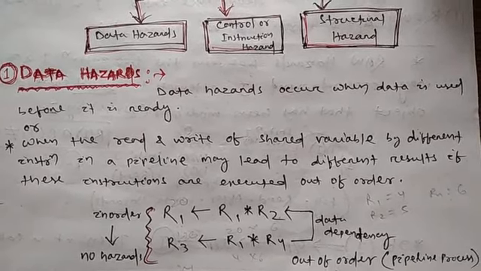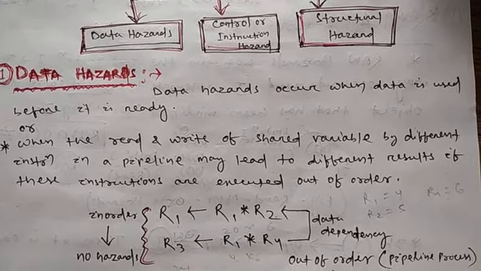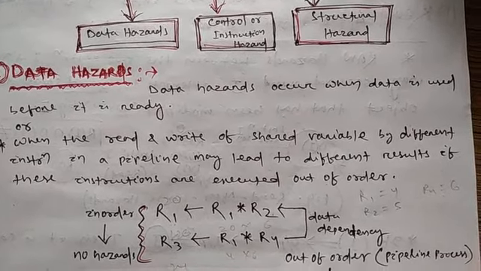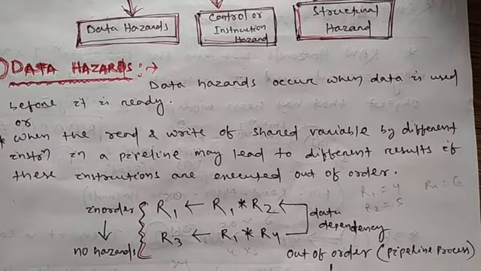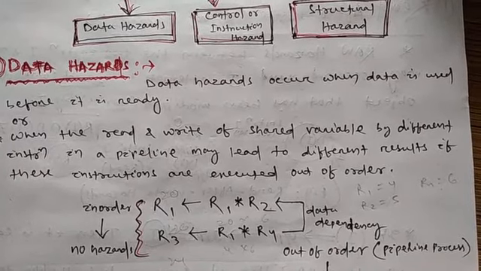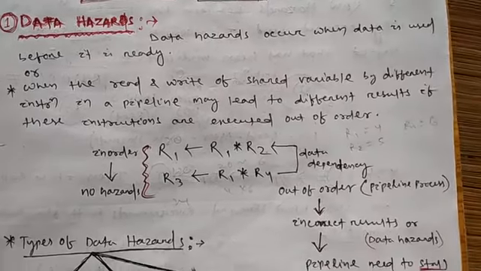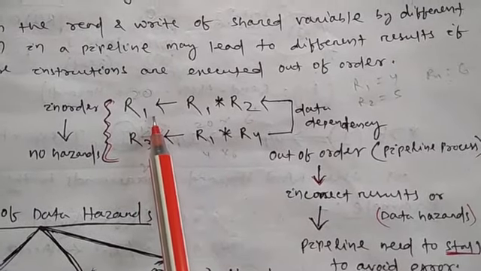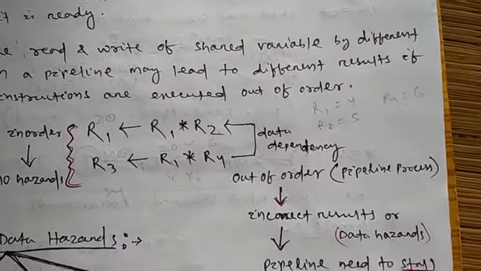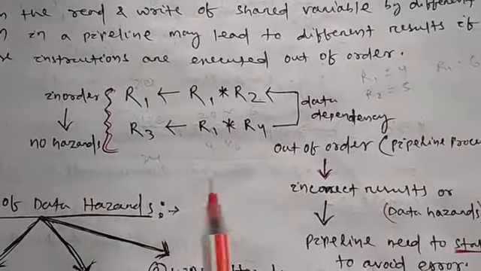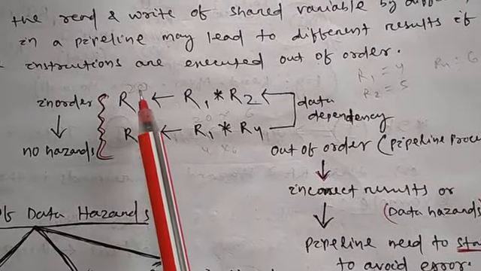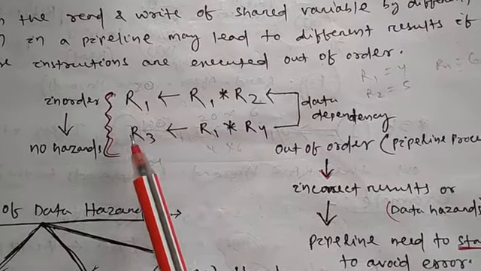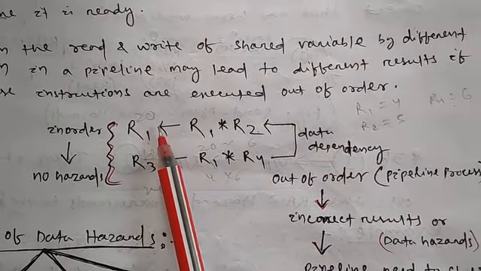When the read and write of a shared variable by different instructions in a pipeline may lead to different results if these instructions are executed out of order. So let's take an example. Let's take a simple example so we can understand easily. Suppose there are two instructions, one is the R1 instruction and another one is the R2 instruction. Assume that they will execute in sequential order. First R1 will be executed, then R2 will be executed.